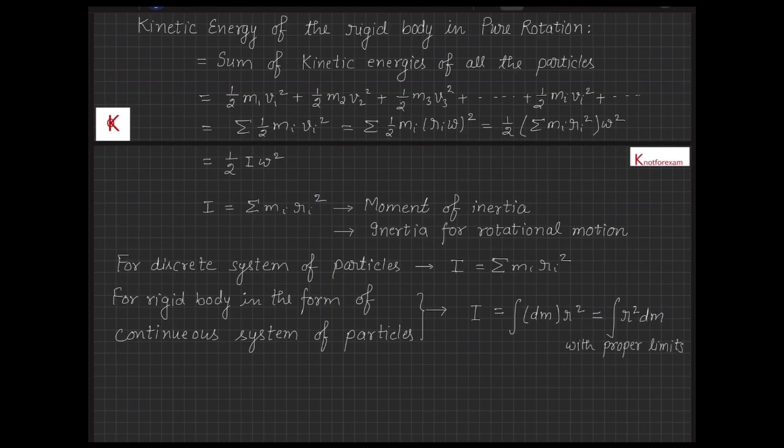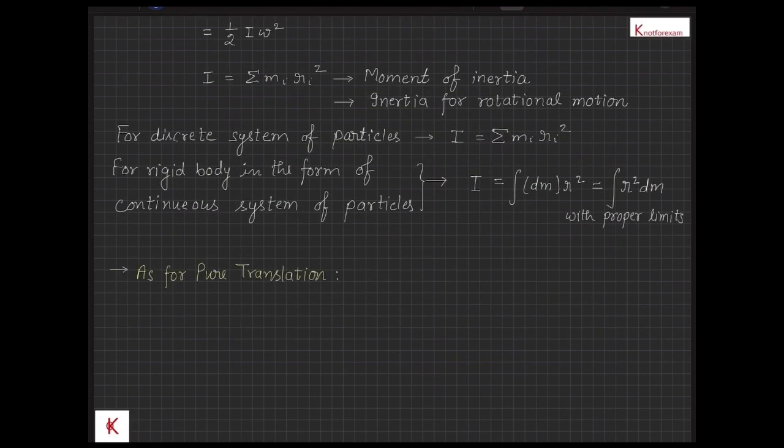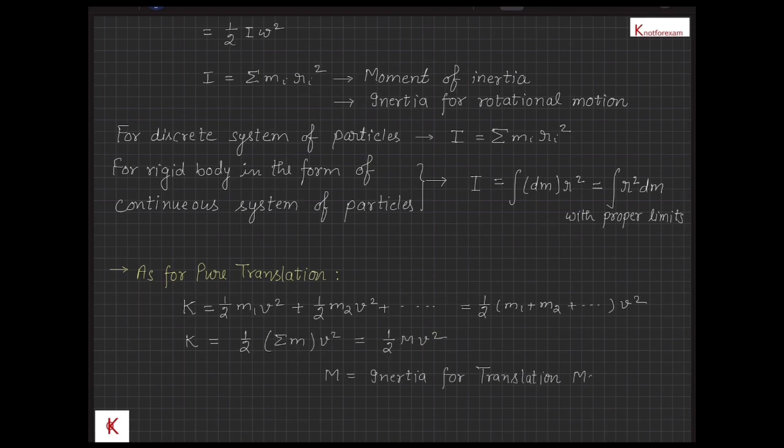Now for pure translation, the velocity of each particle is the same; let the magnitude of this velocity be v. Then the total kinetic energy will be half m1 v square plus half m2 v square, and so on, that is equal to half sigma m v square, that is equal to half m v square, where m is the total mass, that is actually the inertia for translation motion.